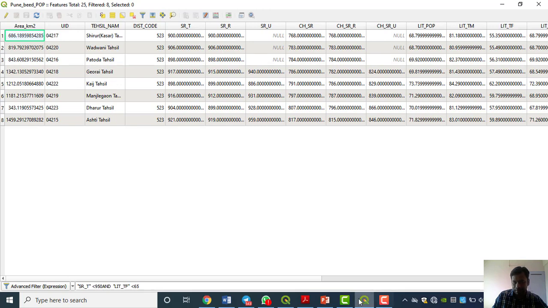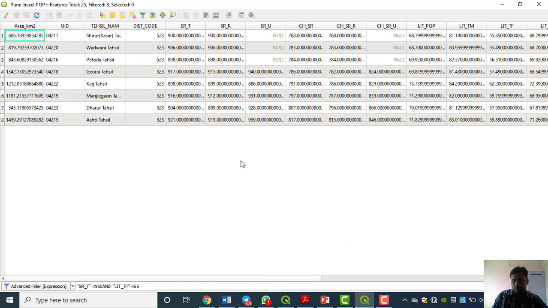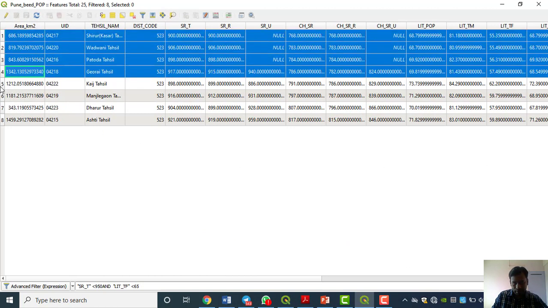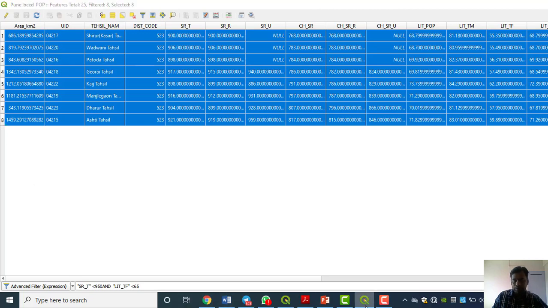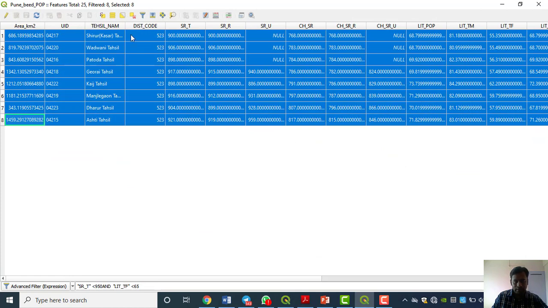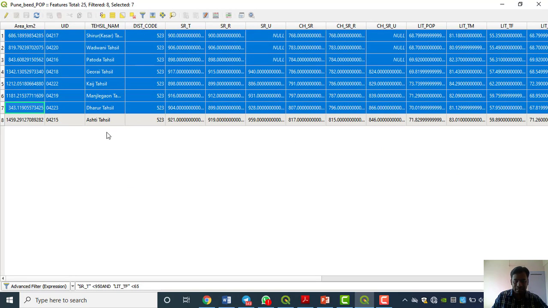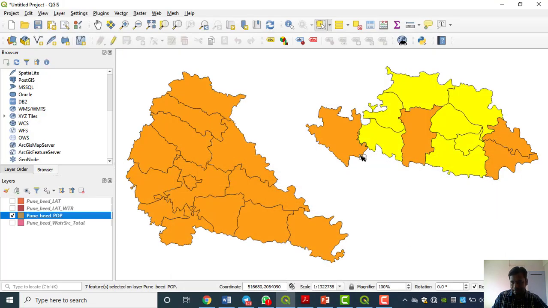Suppose you go directly with this result here, you will not get anything. In the attribute table, whatever things we are getting here, we have to select that one. That time only you will get that result selected here. Suppose I give one more thing here. Suppose we have selected this one, you missed the last one, then you will get less. See, 1 2 3 4 5 6 7.